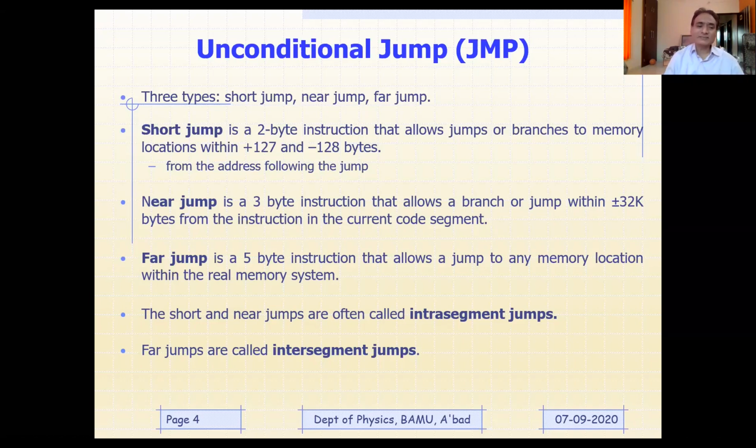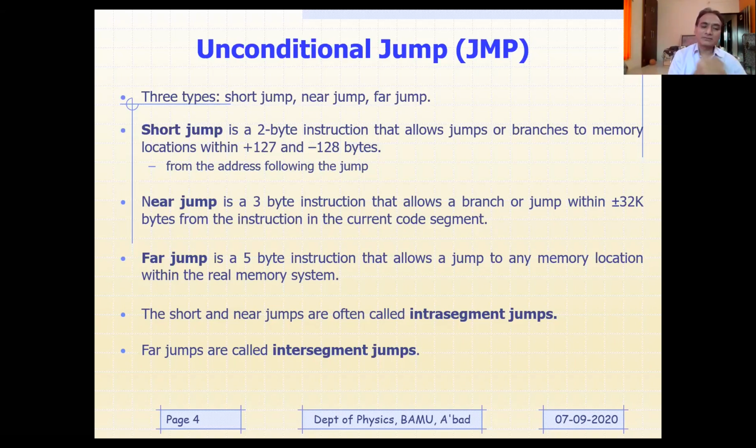As far as near jump instruction is concerned, near jump is a 3-byte instruction that allows a branch or jump within plus or minus 32k bytes from the instruction in the current code segment. We are talking about the current code segment only. So near jump instruction will allow you to jump within 32 kilobytes. Why it is 32, I'm going to tell you in detail later. Out of these 3 bytes, the first byte is going to be the operation code, and the remaining 2 bytes are going to be the displacement.